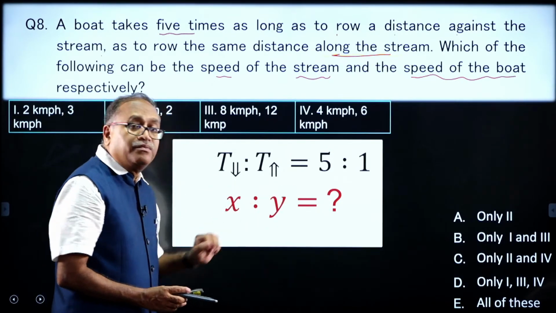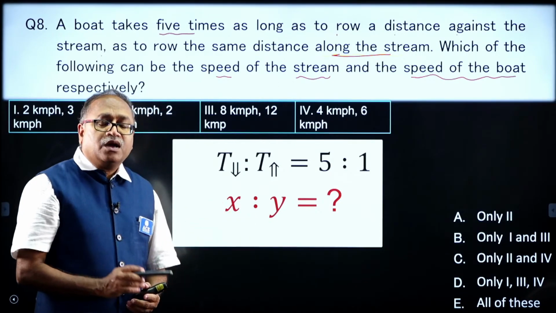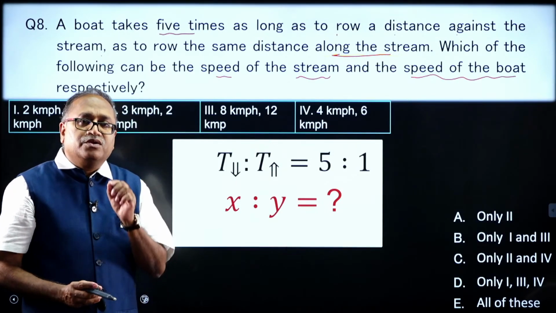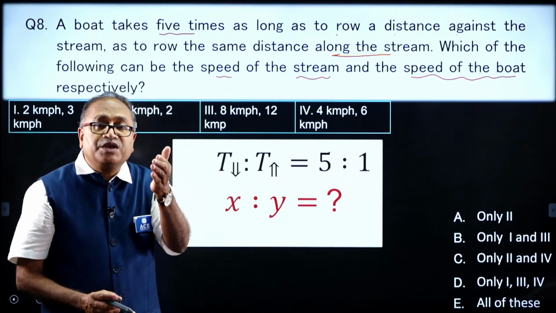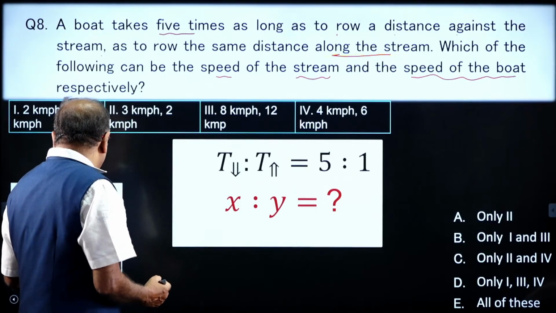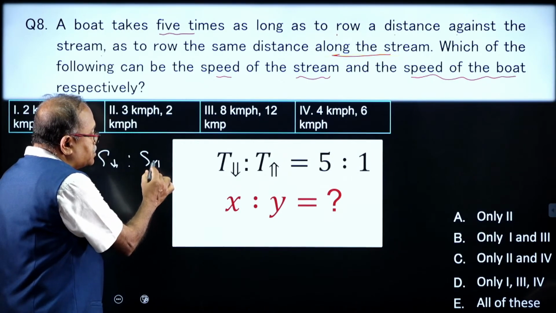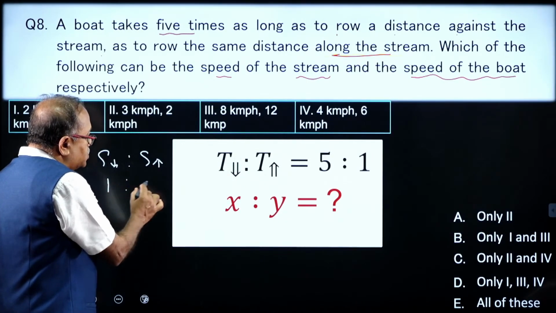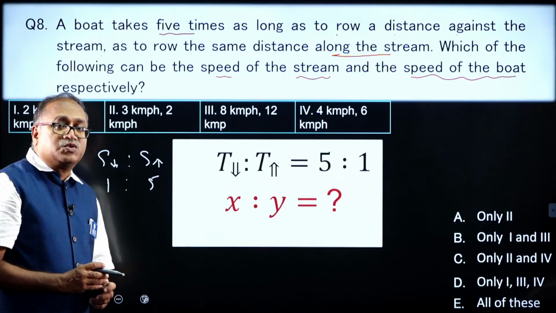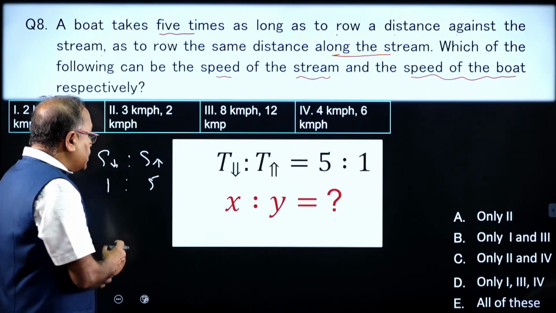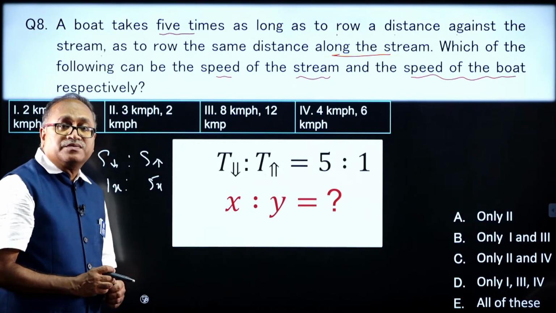value of x and y? That means I need to first find out the ratio of x to y. How do I get the ratio of x to y? You know that the time ratio, if I reverse that, you will be getting the speed ratio. Very comfortably I can write down that the speed of downstream is to speed of upstream equal to 1:5, right? Time and speed vary inversely. So this is the ratio. I can consider this as x and this also as x.